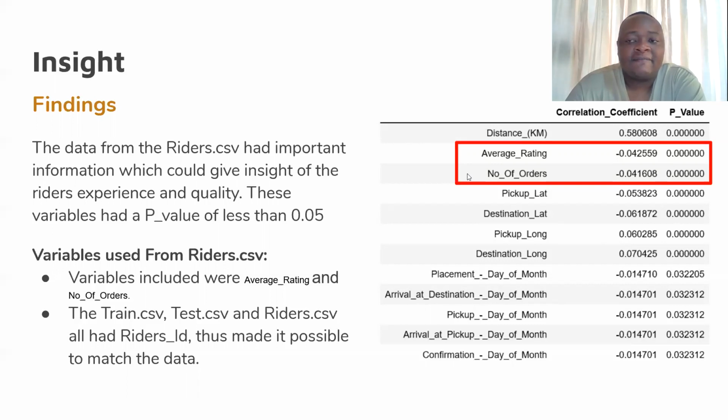These had a p-value of less than 0.05. And basically how I got them into the train and test data was I joined them there, and I was able to do so because the train and test data, along with the rider CSV, has got a rider's ID, so I was able to match them in that way.